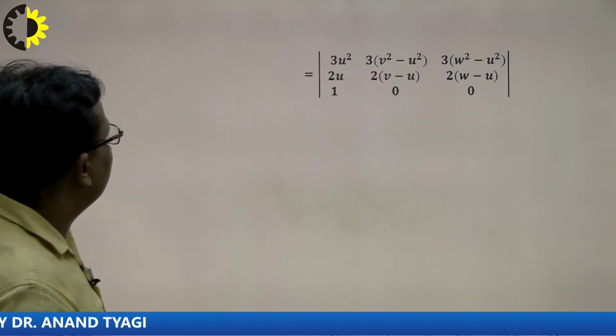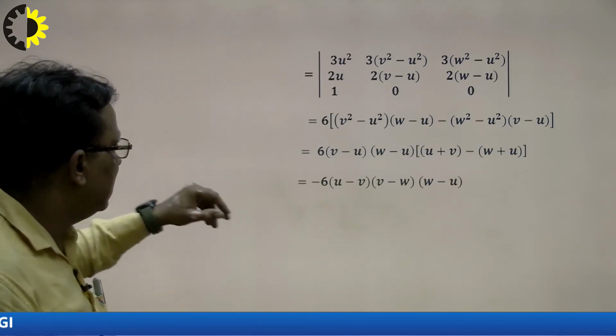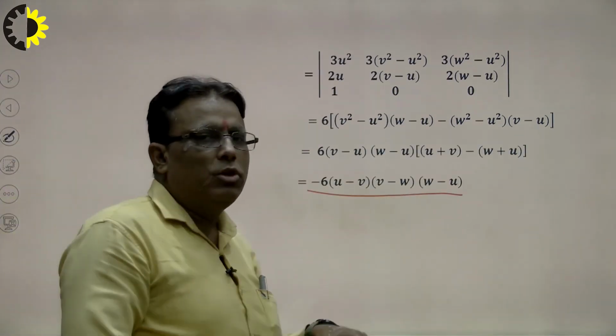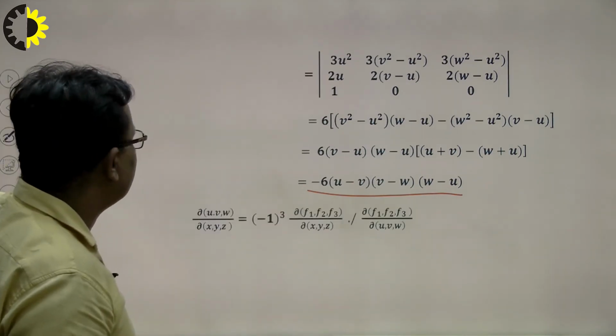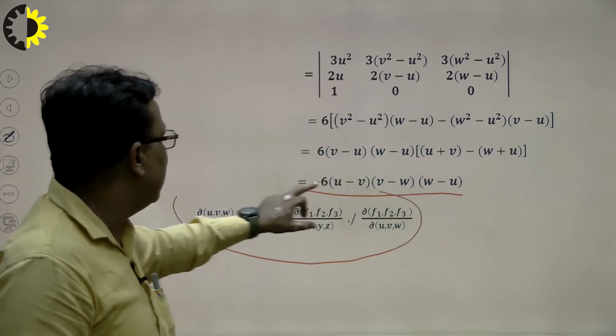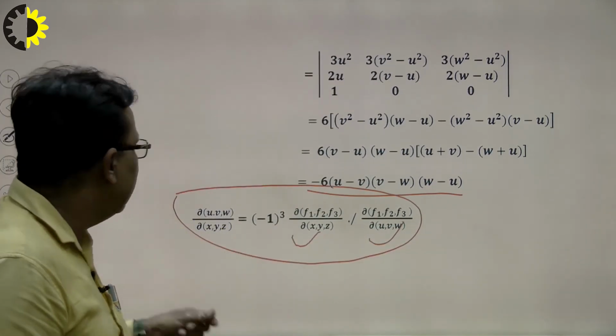So what will be the result we see here? The result will be this by applying the row operation. What will be the result we see here, very carefully? The result will be this. So finally, putting the value of numerator and denominator in equation number one, what will be the result here? This is equation number one, putting the value of the numerator here and the denominator here. What will be the value we see here, very carefully?